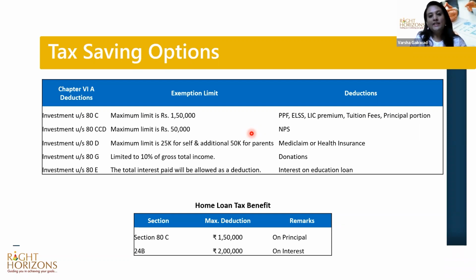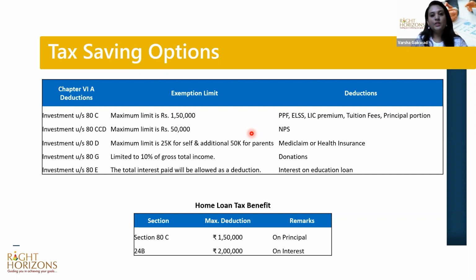So after all these adjustments, then comes the applying of the Chapter 6A deductions. That is your tax saving options, whatever you have invested over the year for tax saving purposes, that comes into the picture. The first one is your 80C. Everybody is familiar with 80C. So 80C has a maximum limit of 1.5 lakhs.